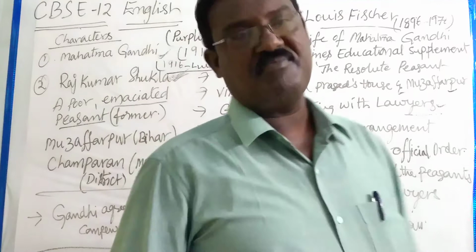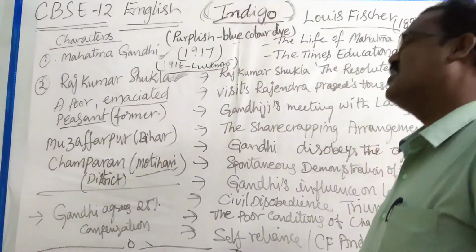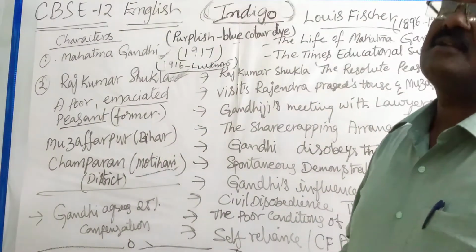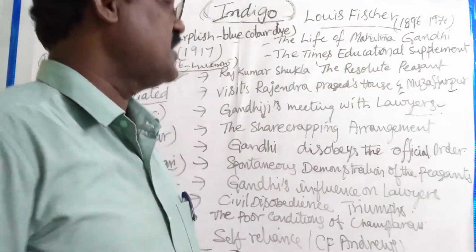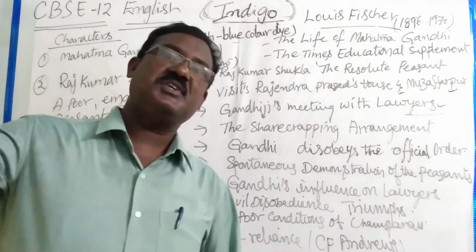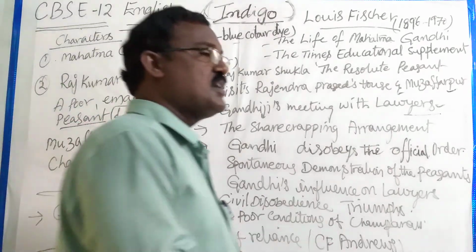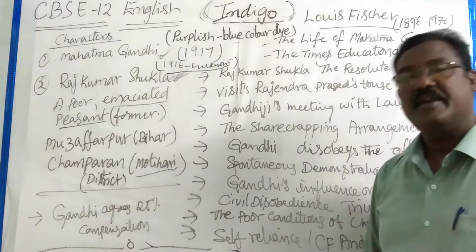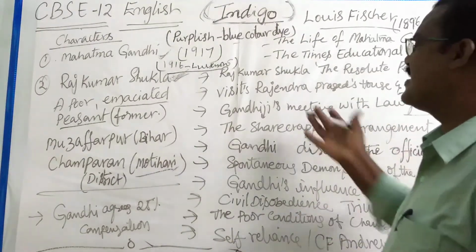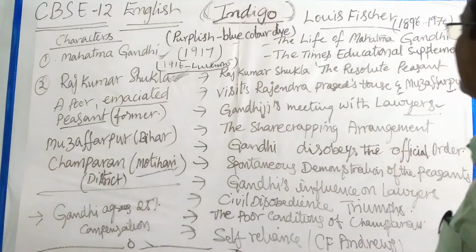The lawyers told him the amount they were collecting from peasants. Mahatma Gandhi felt very sad about that situation because Indian lawyers were collecting such huge money from Indian farmers. British landlords were exploiting them and Indian lawyers were also exploiting the Indian farmers. That's why he felt sad and scolded them. So later,